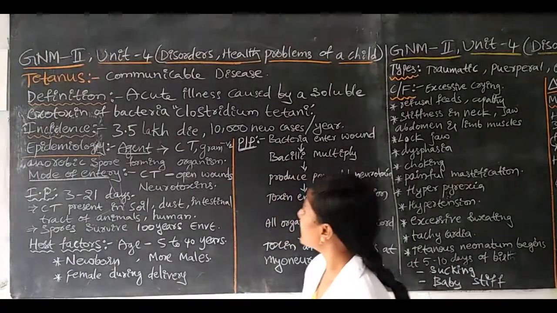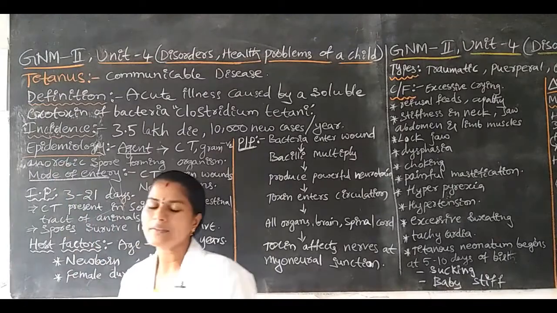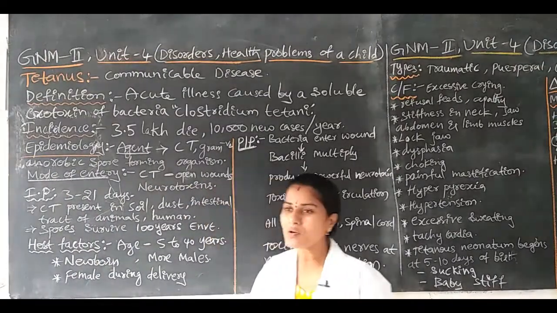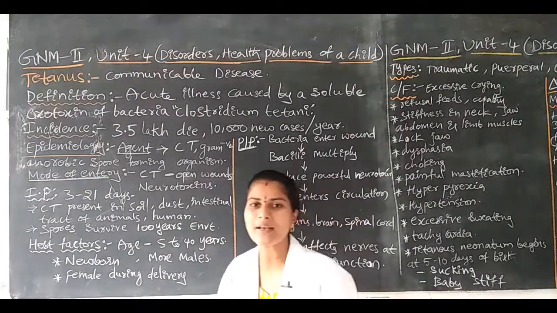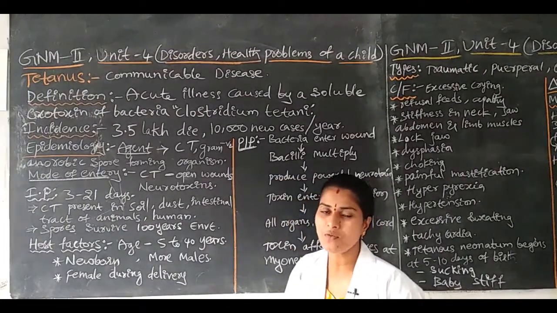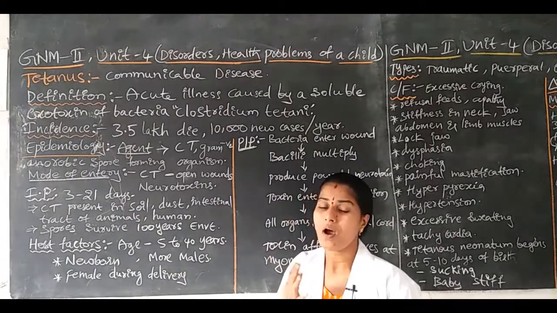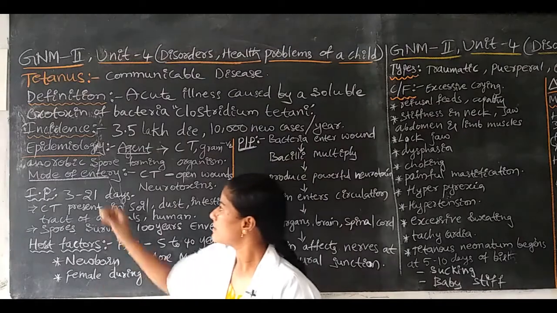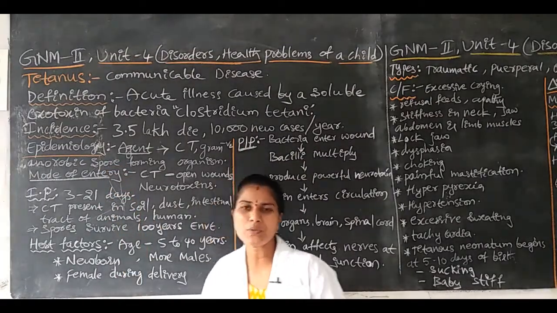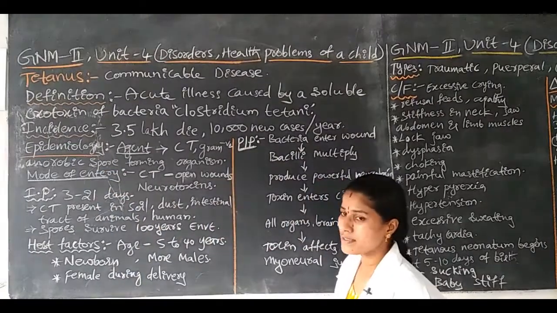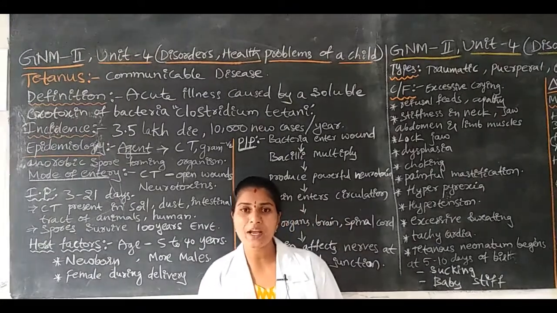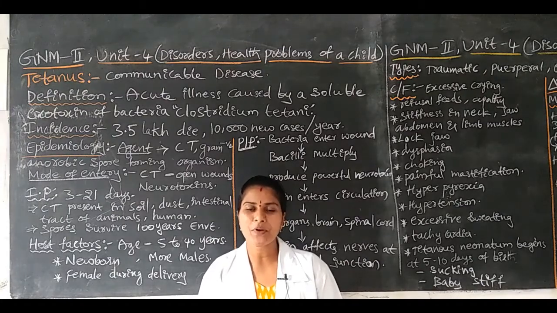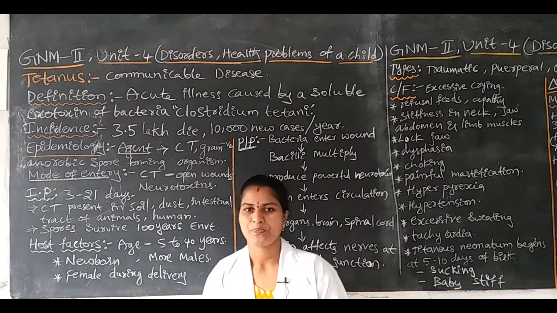Next, it will live in the absence of oxygen. Without oxygen, the bacteria will live. Also, the bacteria will form spores. What is the use of spores? If any harmful situation is there, the bacteria will be protected by the spores.